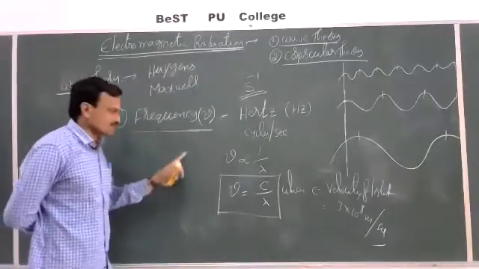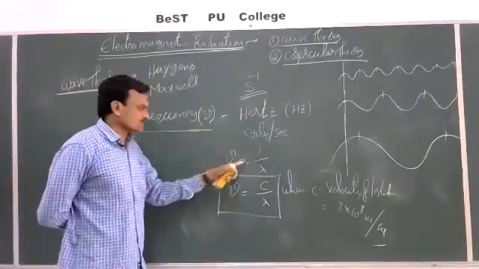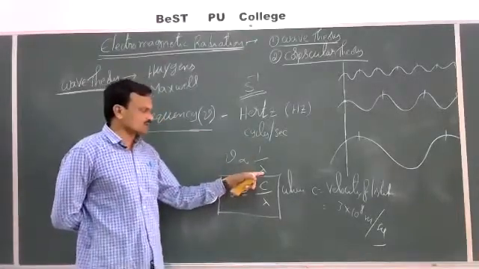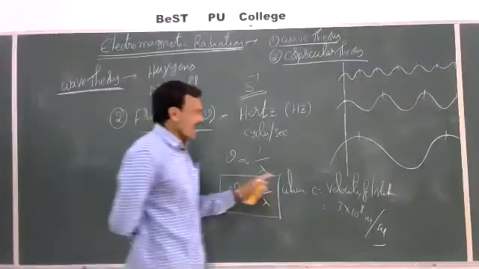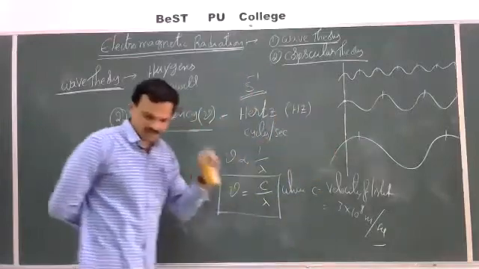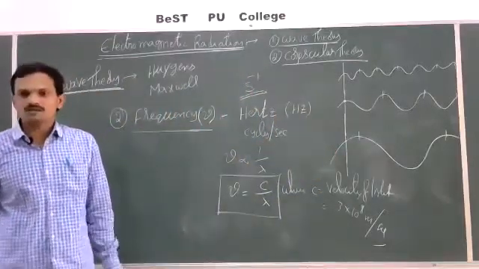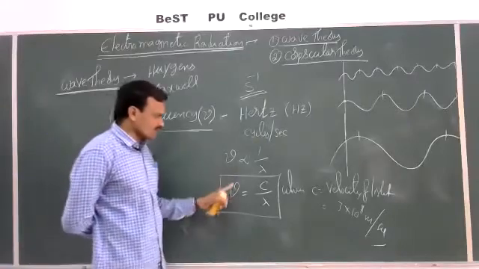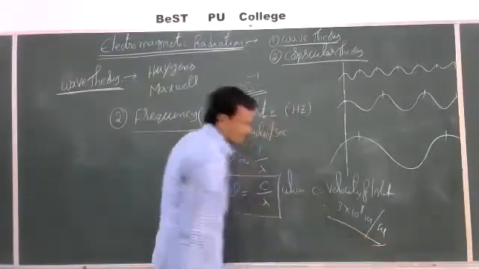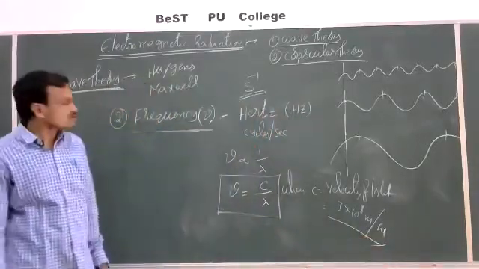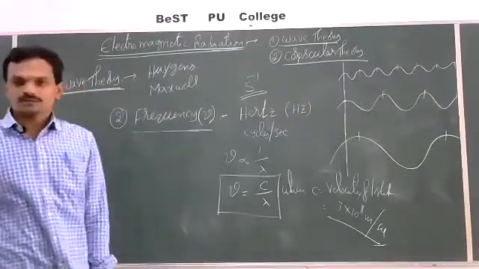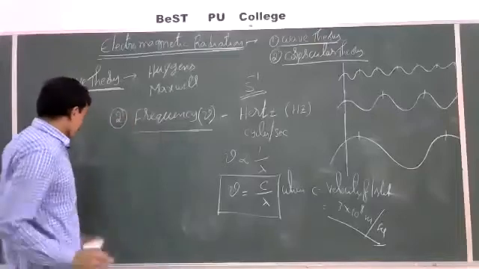And frequency is related to wavelength, which is inversely proportional. Means the frequency is inversely proportional to wavelength of the radiation. Means as wavelength increases, frequency decreases. That is, the number of waves that are passing through a point decreases. And we can equalize that by multiplying the constant c, which is known as velocity of light, and its value is 3 into 10 power 8 meters per second. This is the second characteristic property of wave, frequency.